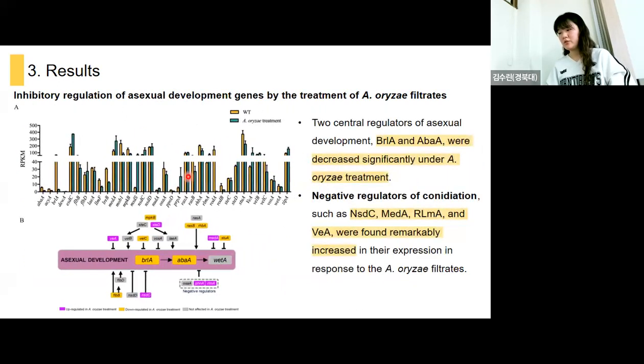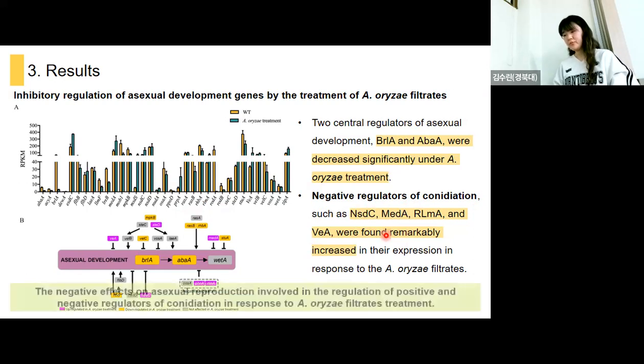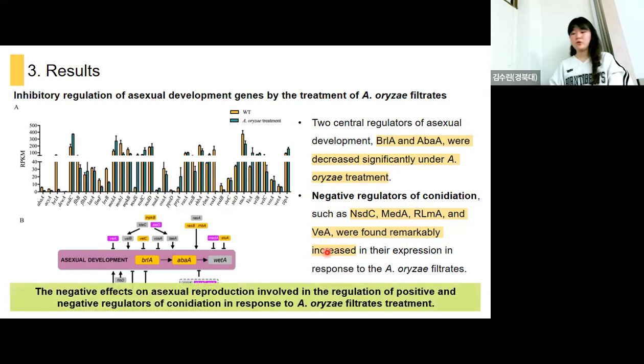Two central regulators of asexual development, as I formerly mentioned, BrlA and AbaA, were decreased significantly when Aspergillus oryzae was treated together. And the negative regulators of conidiation, such as NsdC or VeA, were found remarkably increased in their expression in response to oryzae filtrates. This means that the negative effects on asexual reproduction involved the regulation of positive and negative regulators of conidiation in response to Aspergillus oryzae filtrate treatment.